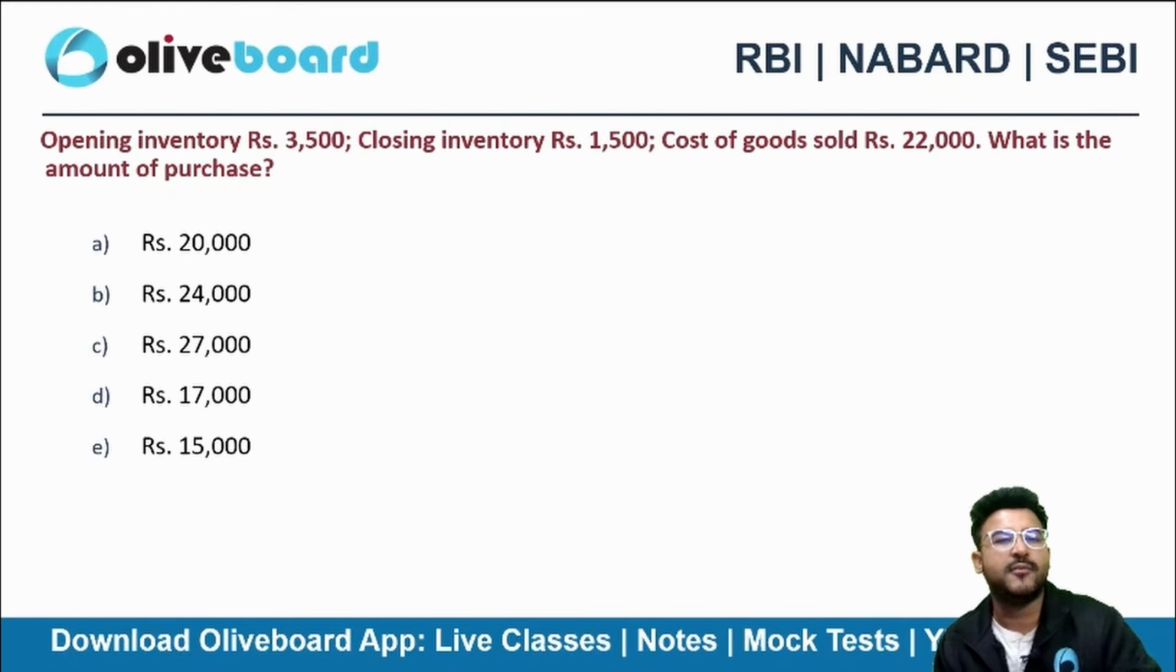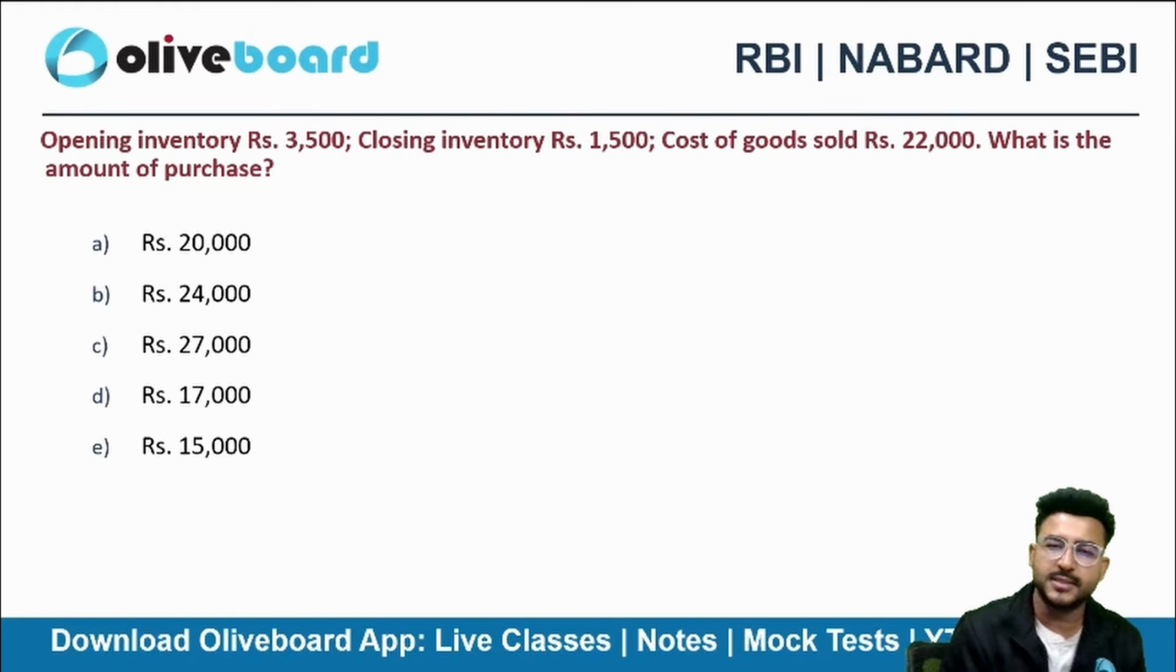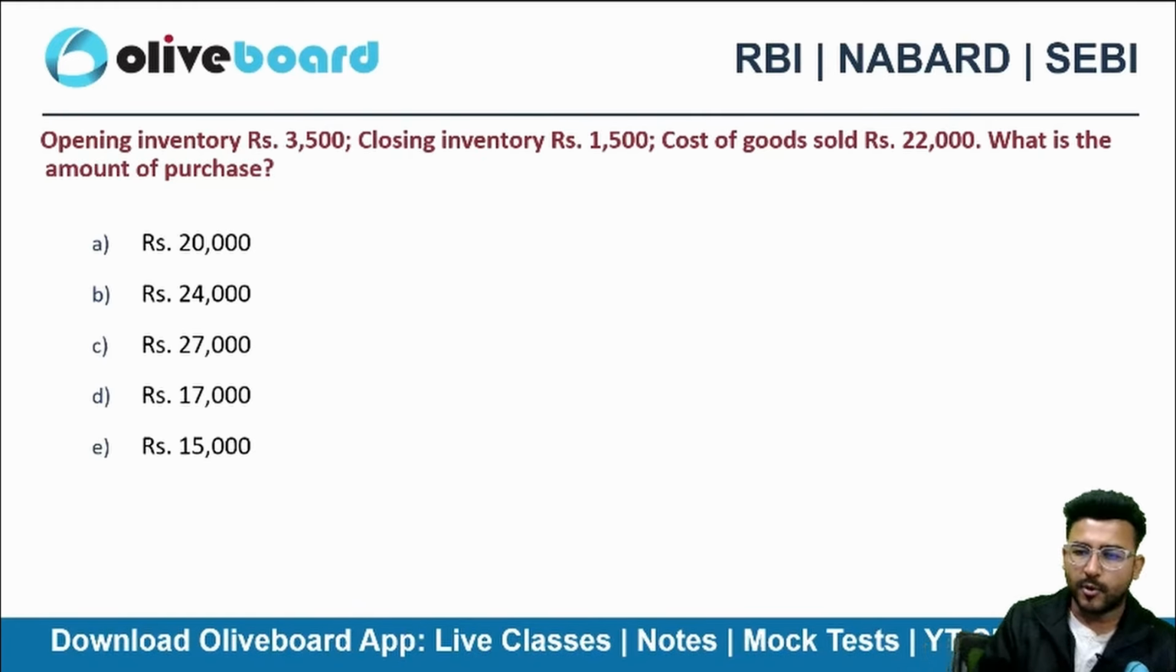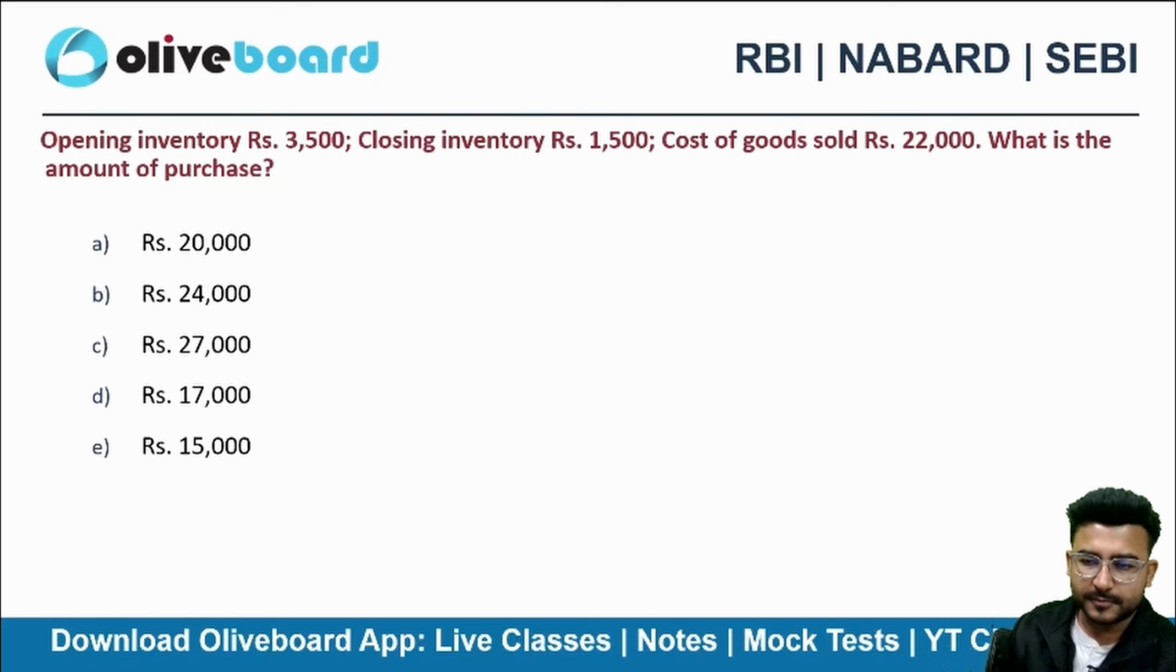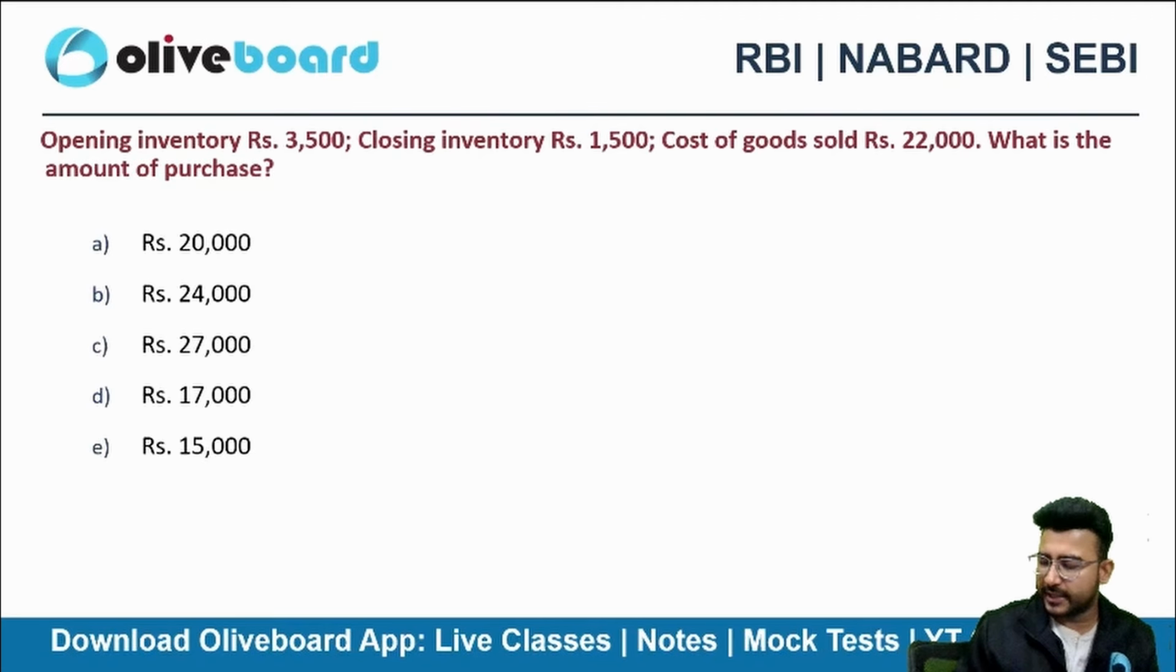Next one, the opening inventory is 3500, closing inventory is 1500, cost of goods sold is 22,000. What will be the amount of purchase? A very simple question. Similar question we have covered in the costing as well. Similar question we have done, I think, yesterday only in the costing class as well.